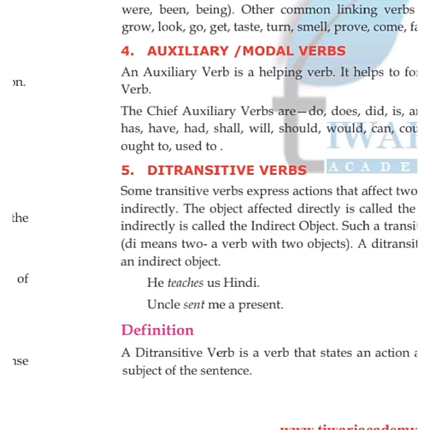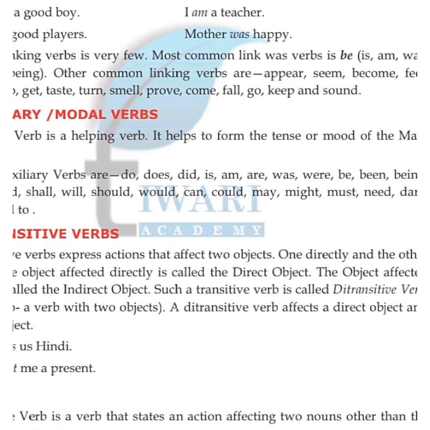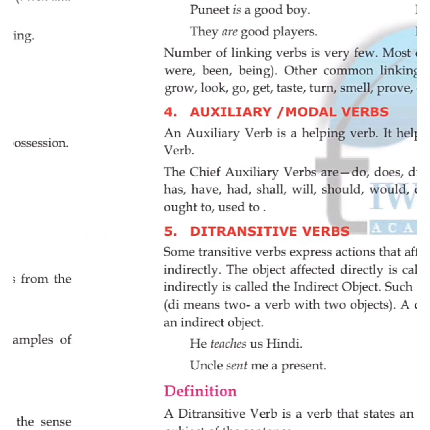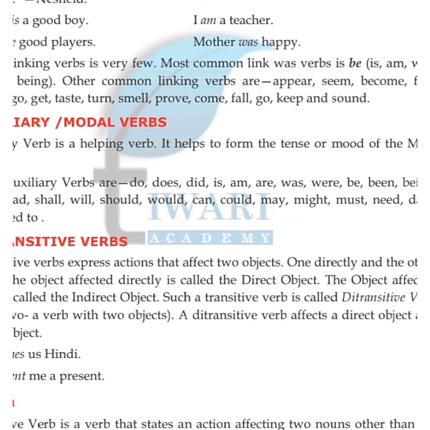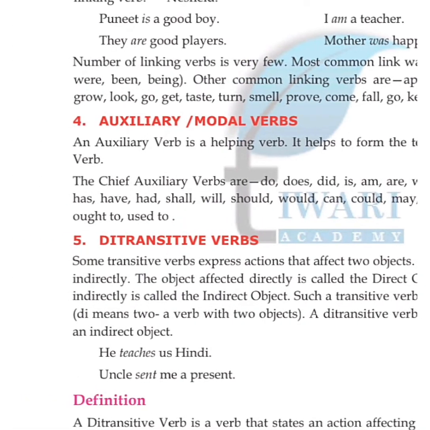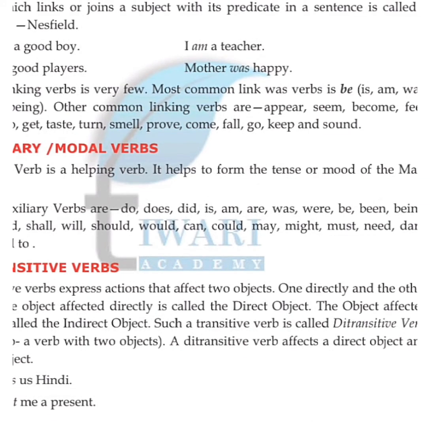What is the meaning of Ditransitive verb? So some transitive verbs express action. कुछ ऐसे transitive verb होते हैं जो action को express करते हैं. So that affect two objects. वो किस पे affect करता है? Two objects पे. जैसे कि one directly and the other indirectly. एक direct होता है, indirect होता है. So the object affected directly is called the direct object, and the object affected indirectly is called the indirect object. So such a transitive verb is called Ditransitive verb.